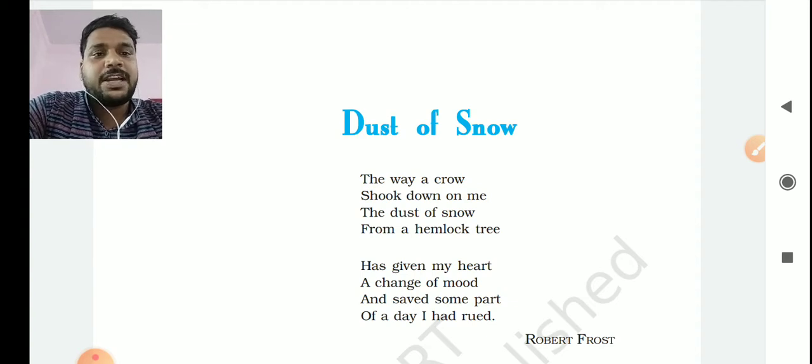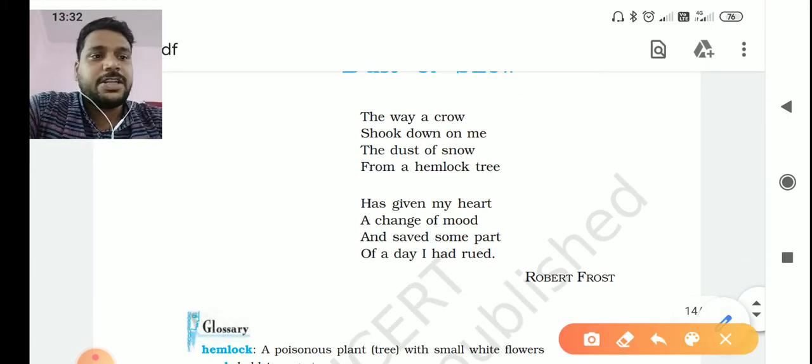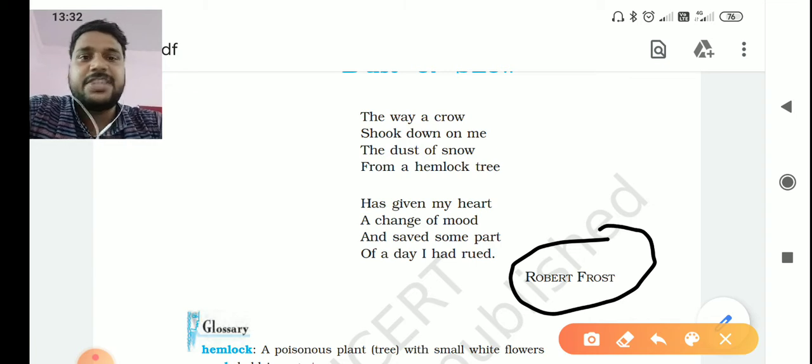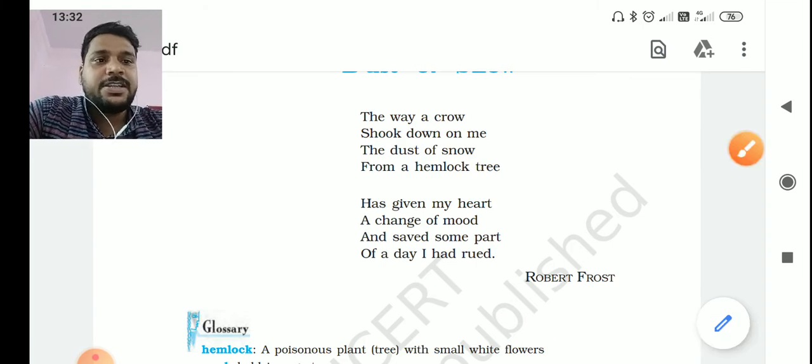I am going to start the first poem of your First Flight book of class 10th. The poem's name is Dust of Snow and it is composed by Robert Frost. As you can see, the composer name is written here. This poem is very short. There are only 2 stanzas in it and each stanza has 4 lines.